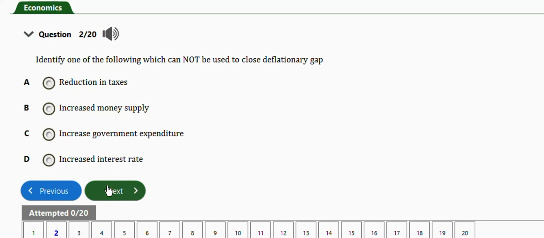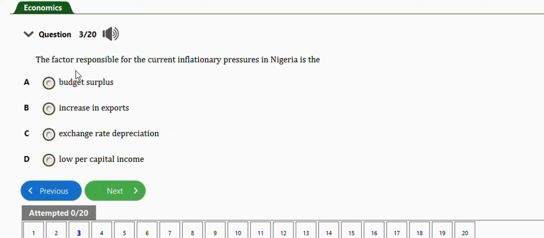Next question is this one. It says, the factor responsible for the current inflationary pressure in Nigeria is the: we have budget surplus, increase in exports, exchange rate depreciation, low per capita income. So the right answer to this question is option C, which is exchange rate depreciation. So this is a factor responsible for current inflationary pressure in Nigeria. Okay, so exchange rate depreciation.